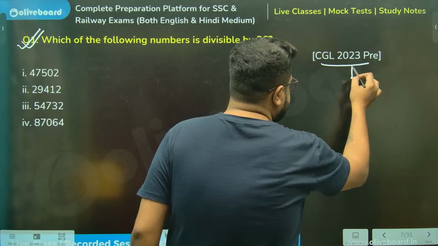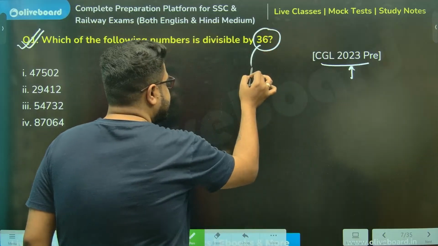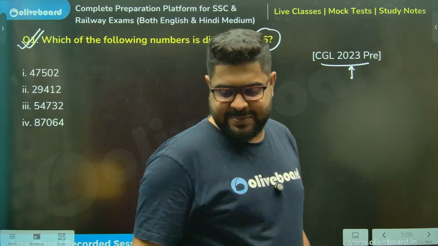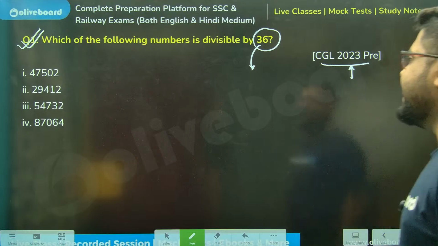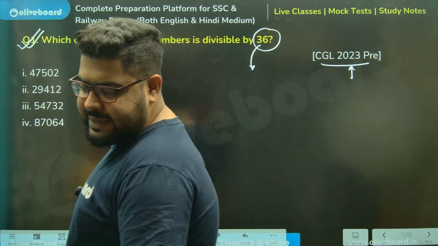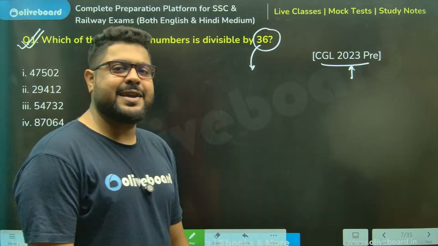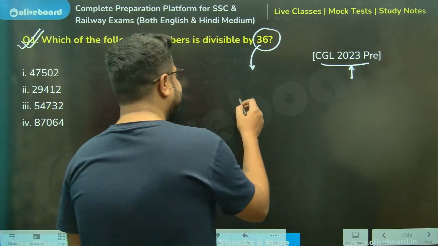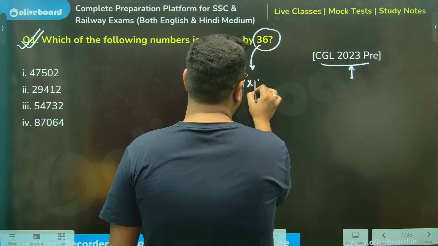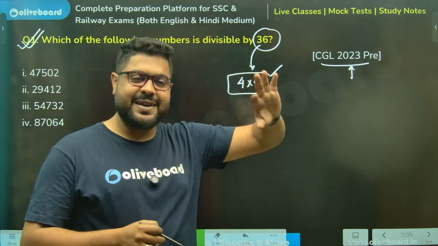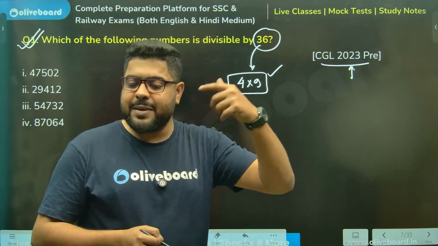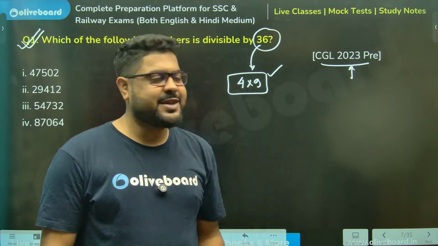CGL 2023. 36, sir. Sir, you will say 6 into 6. Right? 6 into 6. Am I right or am I right? Tell me, sir. 6 into 6 should I take or something else? Anyone? Divisible by 36, they are saying. CGL 2023. If you write, sir, 6 into 6, then you are the biggest pagal of the planet. So this is 4 into 9, sir. Because you need to take co-prime numbers. Co-prime you need to take, sir, 4 into 9.